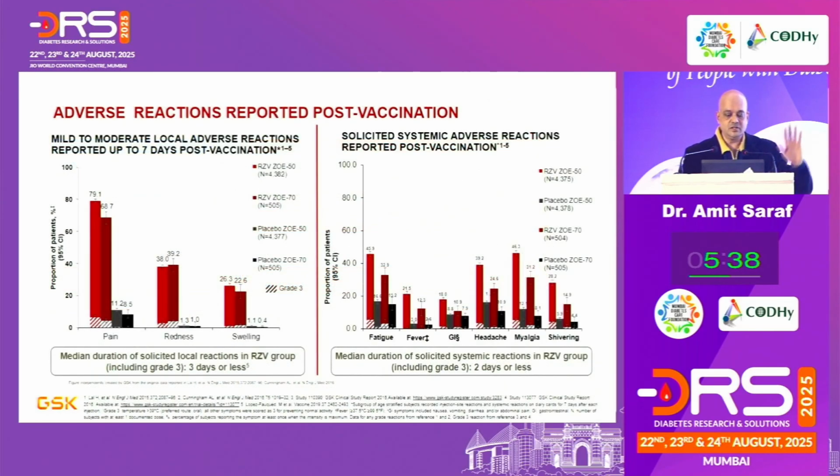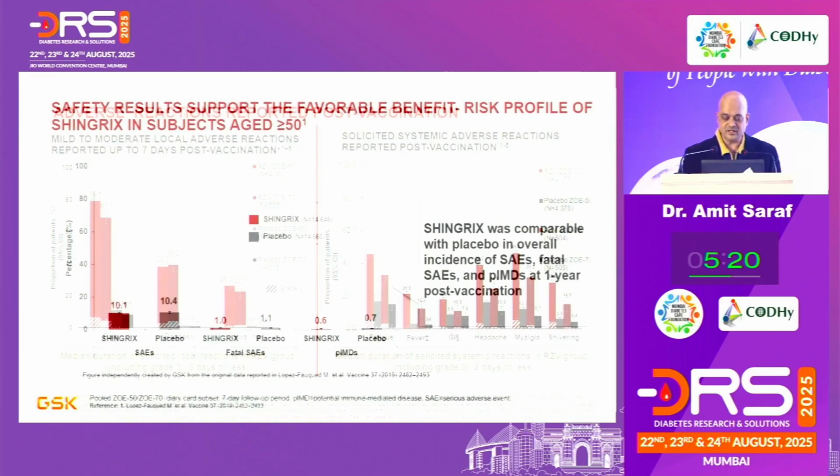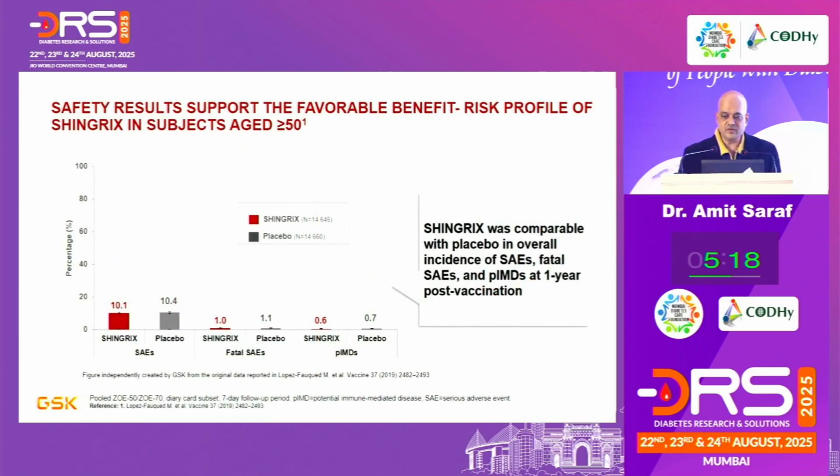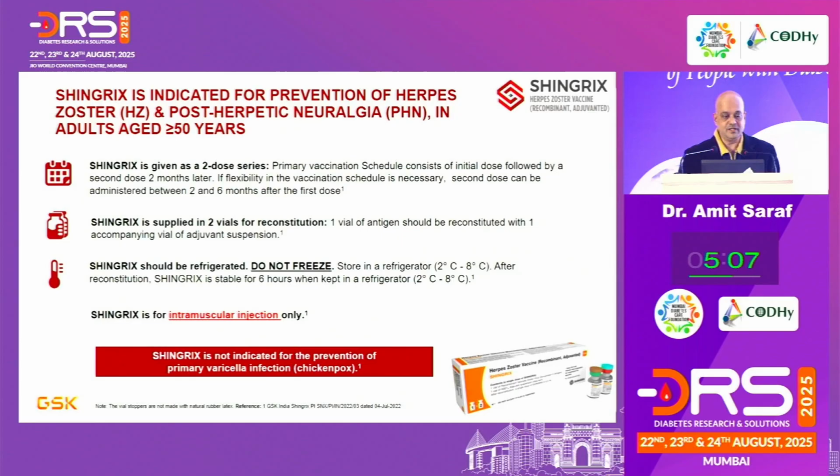Adverse reactions, the left-hand side shows the local ones. So pain, redness, swelling, nothing new there. Any vaccine you give, that's expected. Simple paracetamol can take care of it. And the right-hand side had a little fever, fatigue, systemic side effects of GI, headache, myalgia, shivering, if at all, but all transient, all short-lived, nothing permanent and nothing acute. The safety results support the favorable benefit and risk profile of Shingrix in patients more than 50 years of age. Overall compared with placebo, fatal side effects were not seen in the post-vaccinated individuals as well.